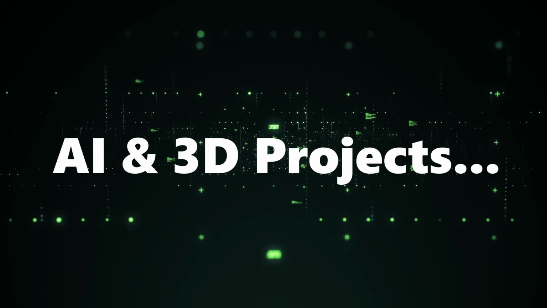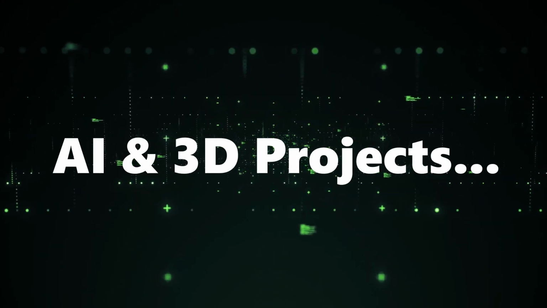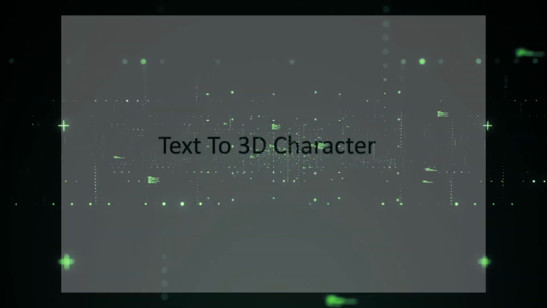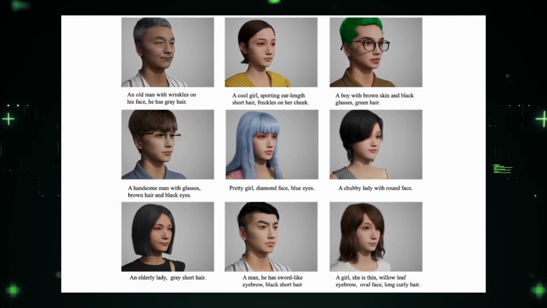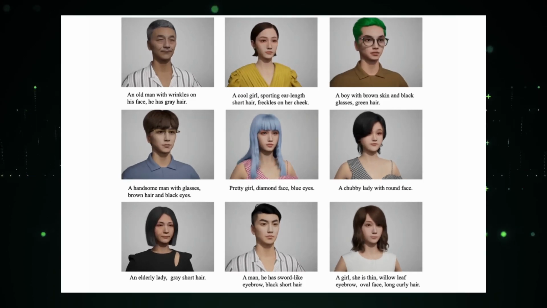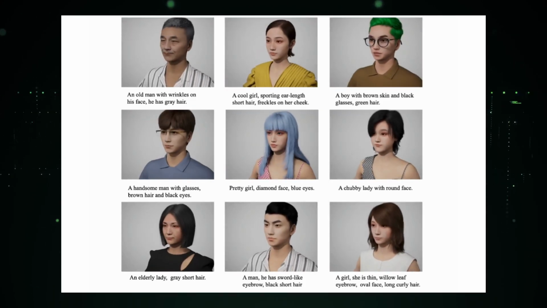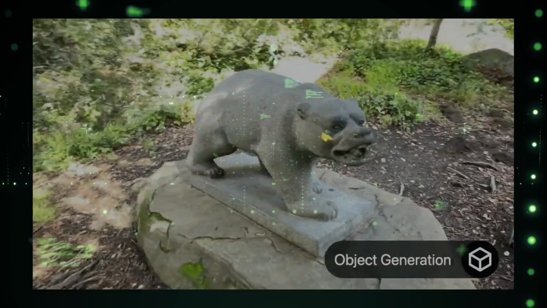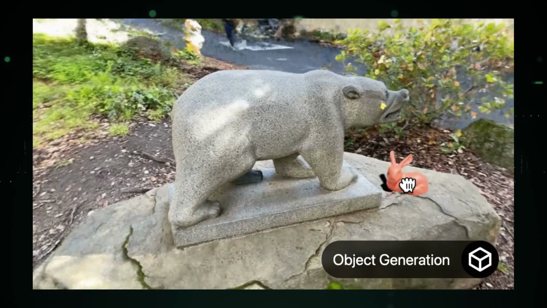We've got an electrifying lineup showcasing the latest in AI and 3D marvels. From characters that hop out of your text messages into the 3D realm, to videos that draft themselves, we're peeling back the curtain on the magic behind these cutting-edge projects. And trust me, you don't need to be a tech wizard to grasp these wonders.